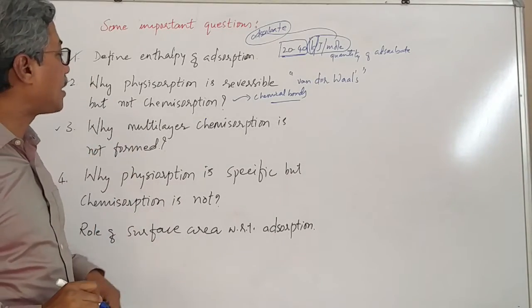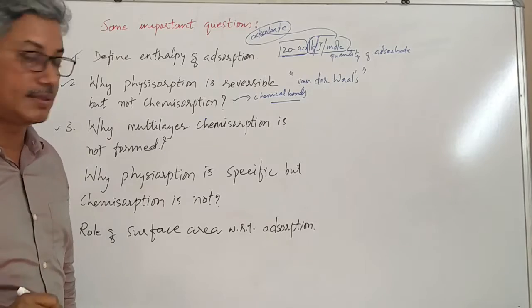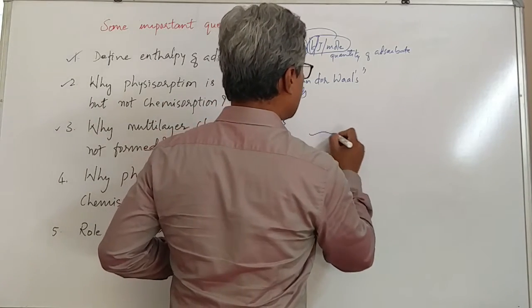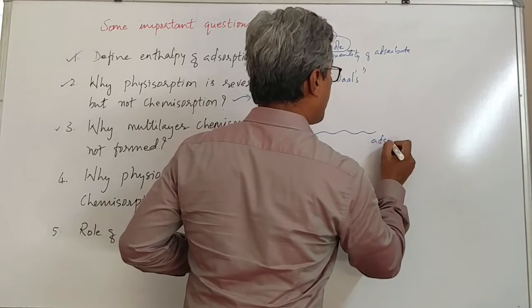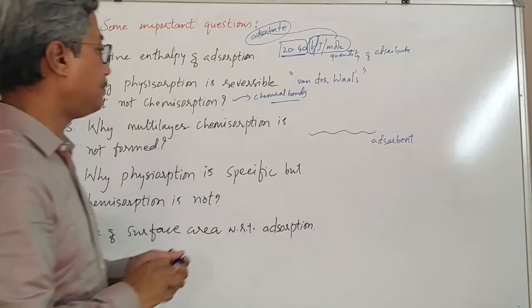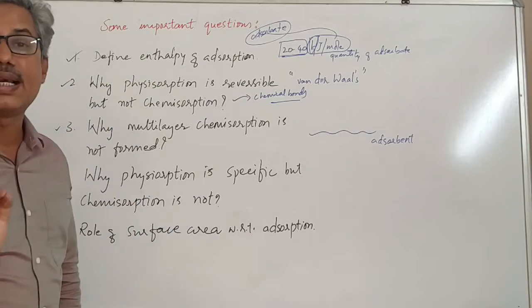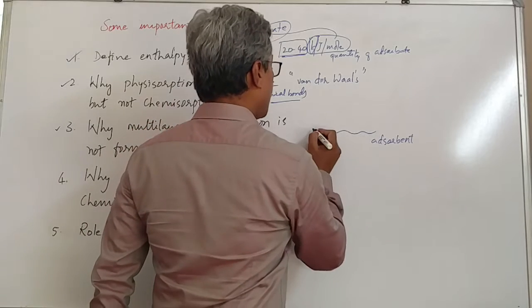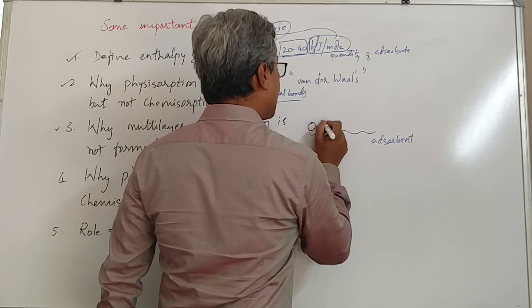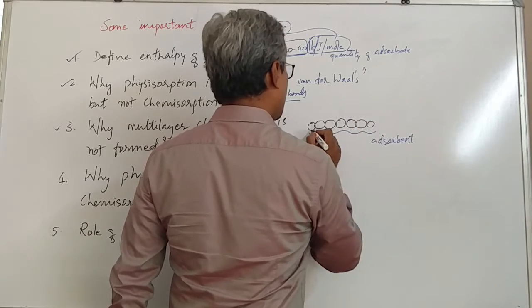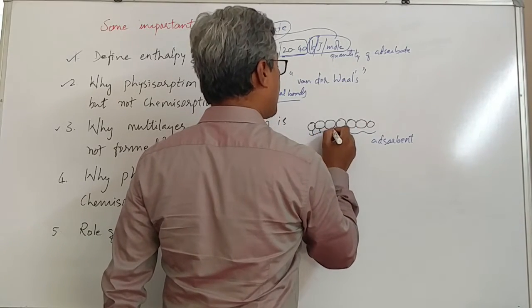Why multilayer chemisorption is not formed? See students, here. Suppose this is the adsorbent. We are talking about why multilayer chemisorption is not formed. Suppose these are the adsorbate particles which are adsorbing on the adsorbent.